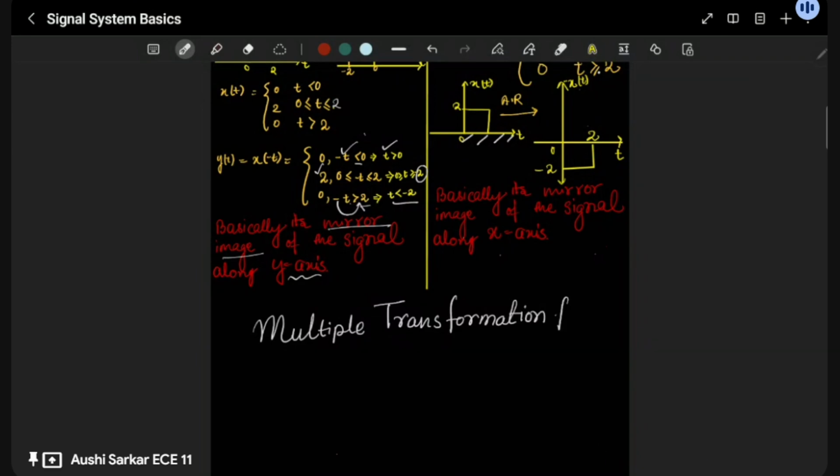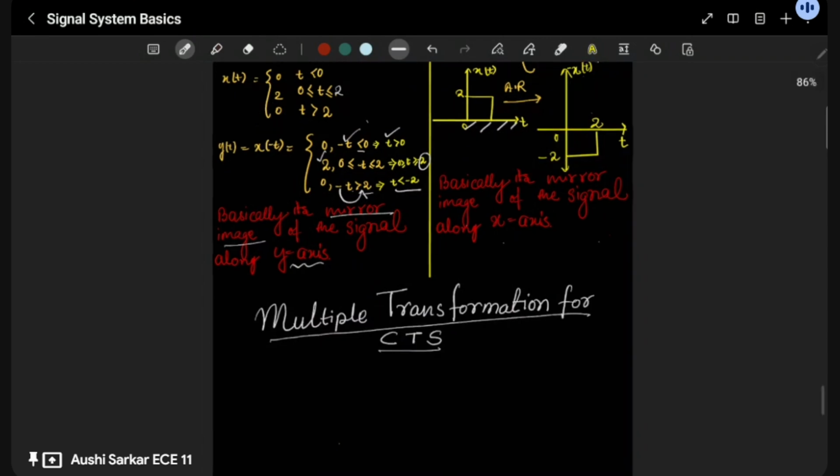See, why I'm giving you priority order. You can follow this priority order, else you have to be very conceptually strong to deal with multiple transformations. When you can see shifting, reversal, and scaling in a single signal, you will get confused very easily. But for that, you can just follow this priority order. So I'm just giving you this priority order.